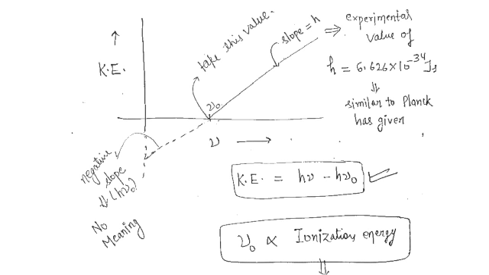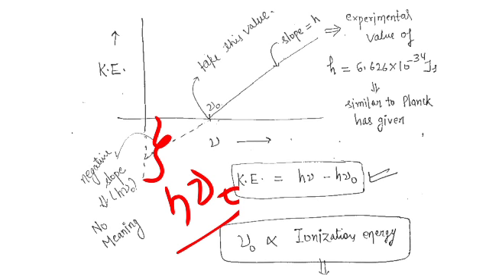So this is nu naught, and the negative slope has no meaning, that's why we plotted it as a dashed line. And this y intercept will give you minus h nu naught, the constant.